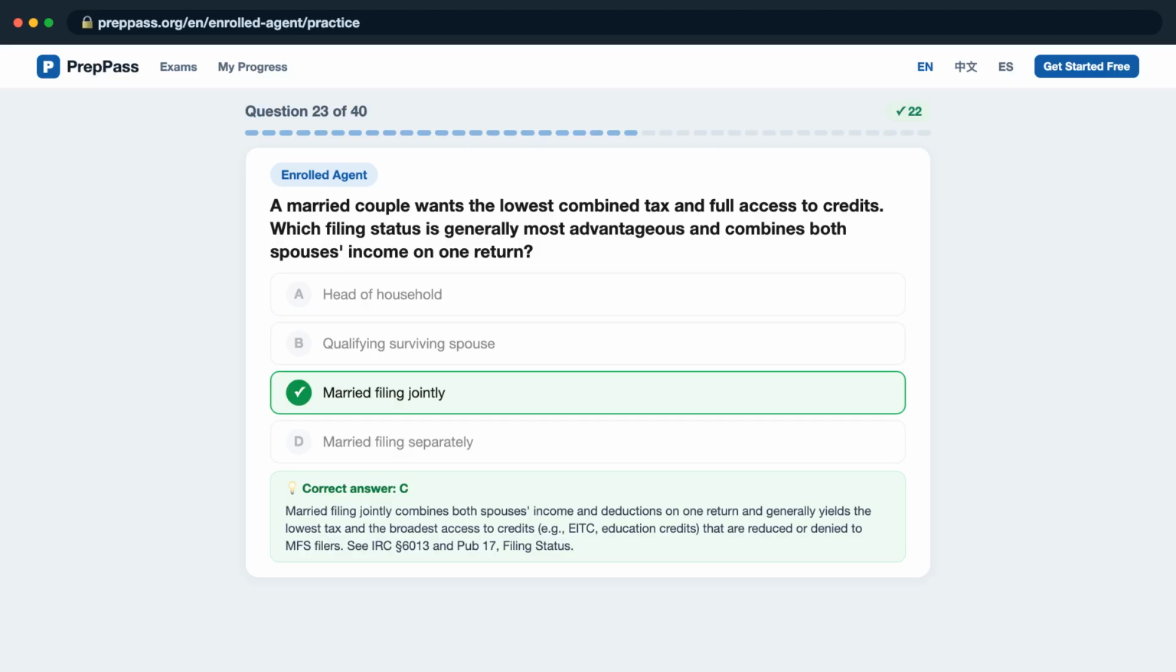Married filing jointly combines both spouses' income and deductions on one return and generally yields the lowest tax and the broadest access to credits, e.g., EITC, education credits, that are reduced or denied to MFS filers. See IRC Section 6013 and Pub 17, Filing Status.